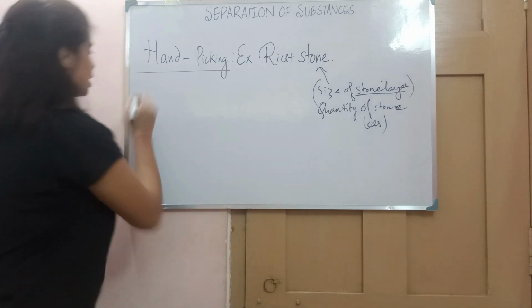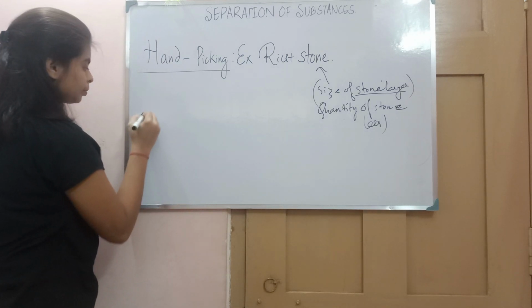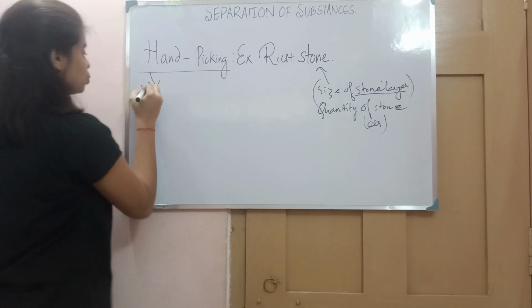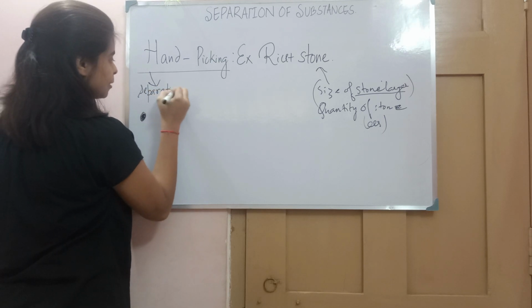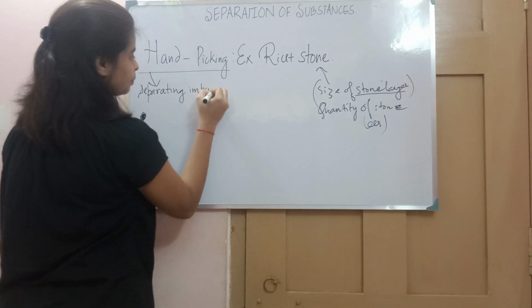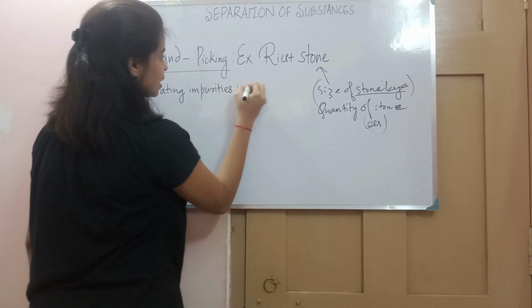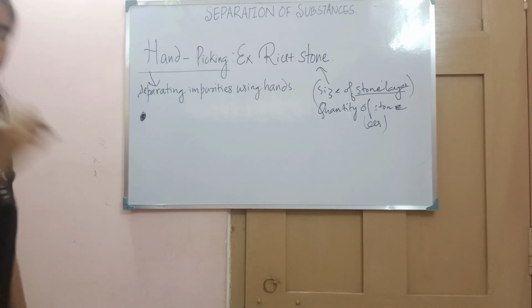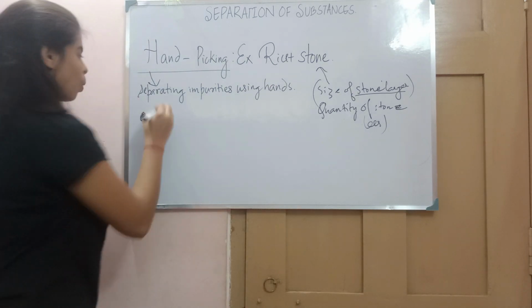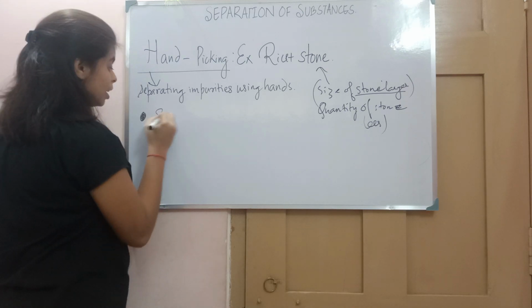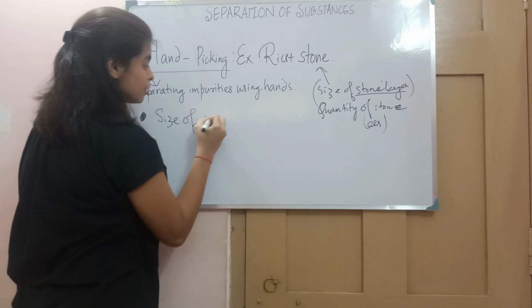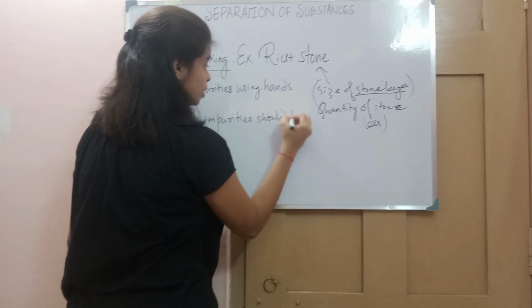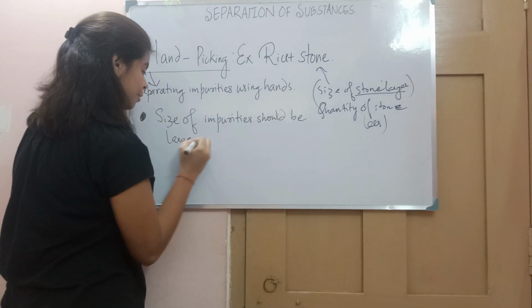So what is hand picking? Hand picking is separating the impurities using hand. And what are the factors it depends on? First, the size of the impurities should be large enough so that they can be picked by hand.